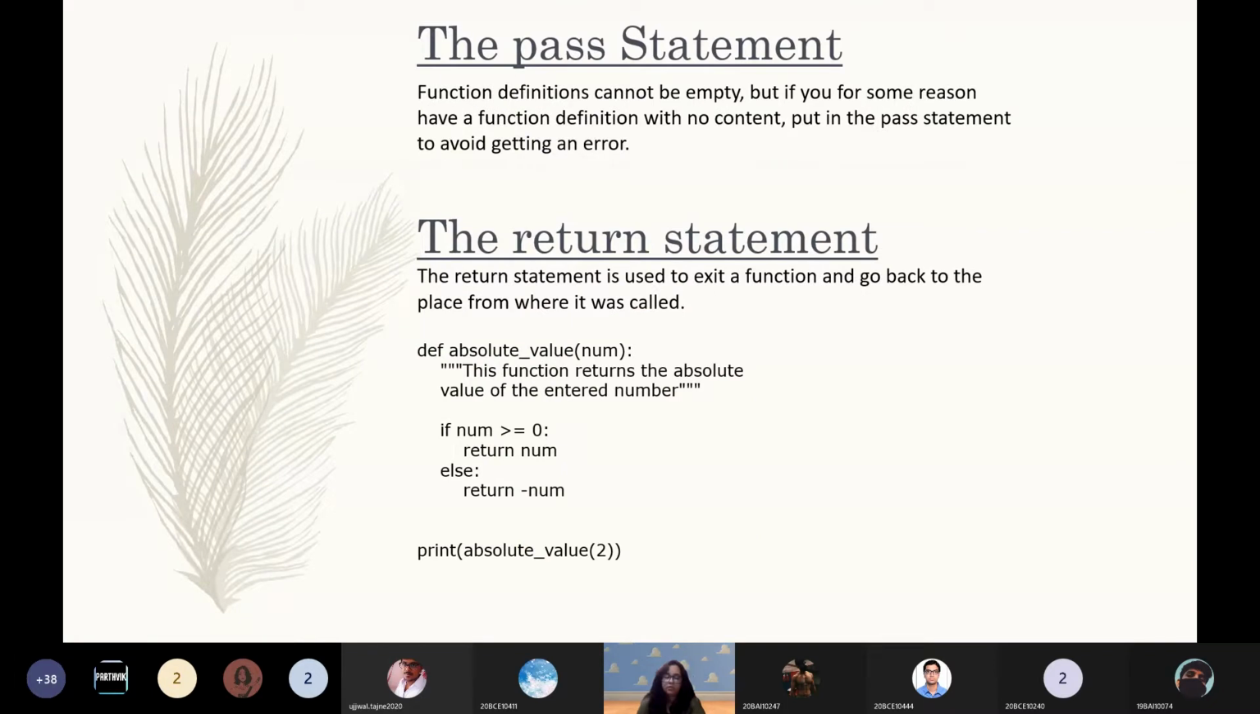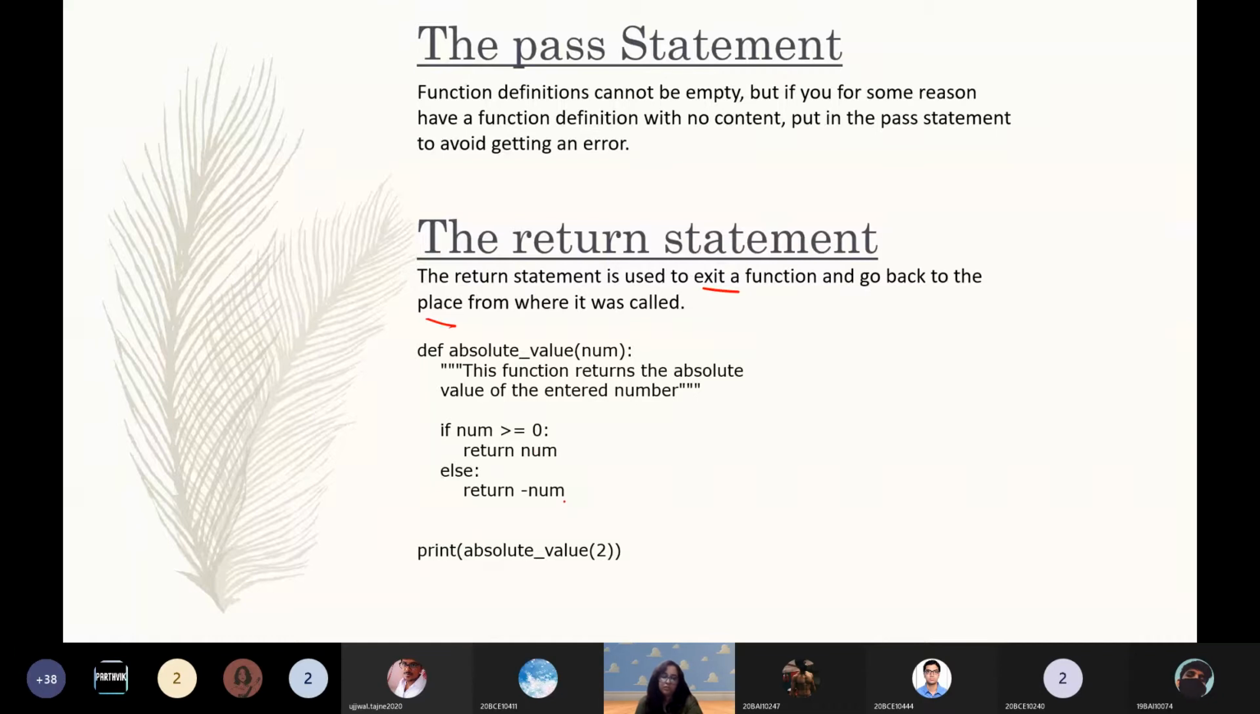So, the pass statement and the return statement. Let's look at the return statement first. The return statement is used to exit a function and go back to the place where it was called from, and it returns the value as well. For example, if this is a function absolute_value, it should return the absolute value of the entered number. If it is greater than 0, return this, else return the negative of the number, right?